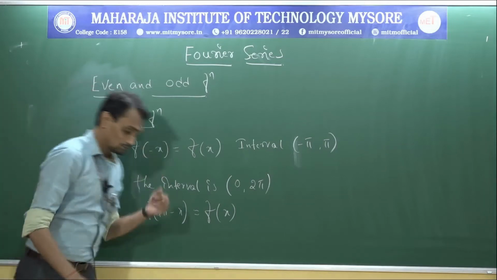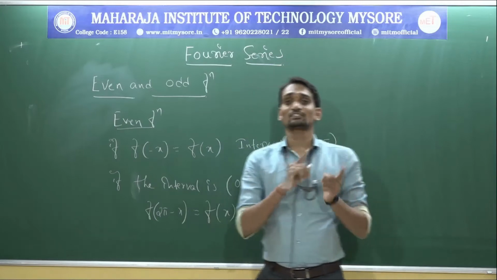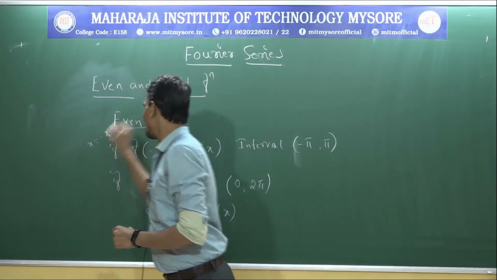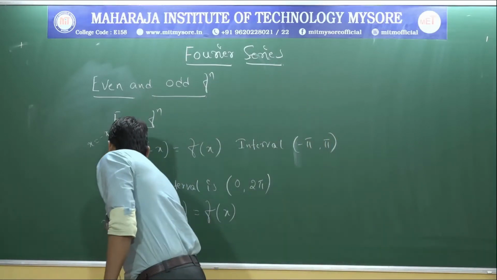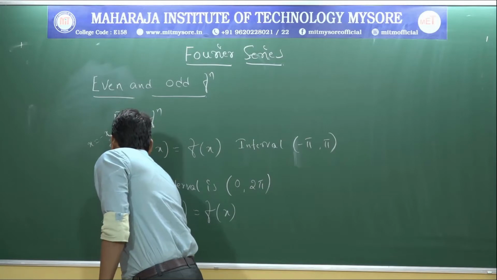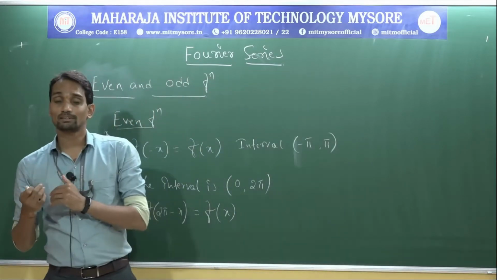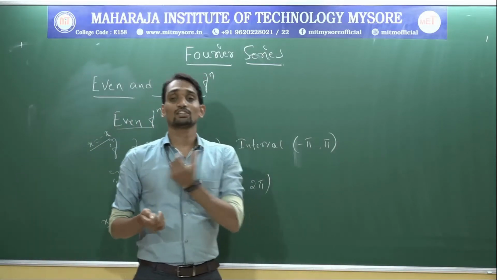Once again I repeat, even function means in the interval minus pi to plus pi, we need to substitute it as x equal to minus x. If the interval is 0 to 2 pi, we need to substitute it as x equal to 2 pi minus x. These are the two conditions: f of minus x equal to f of x, f of 2 pi minus x equal to f of x. Then the given function is even.